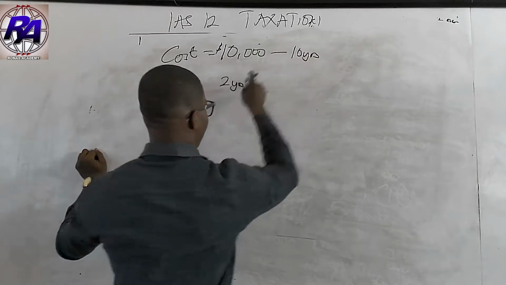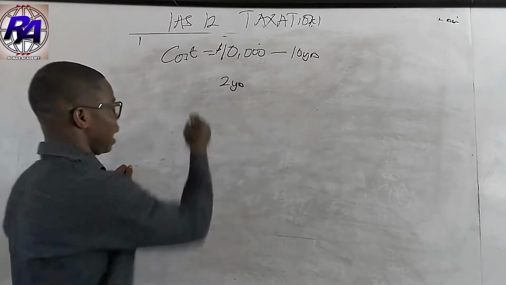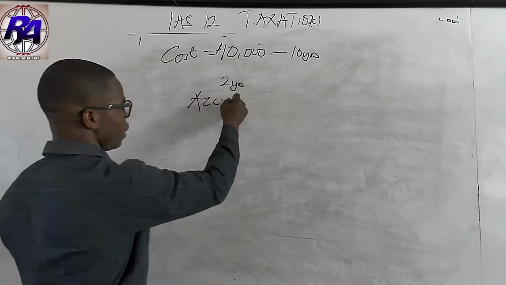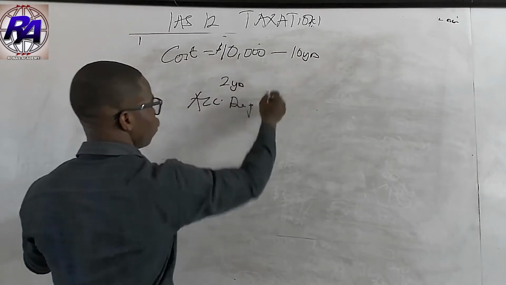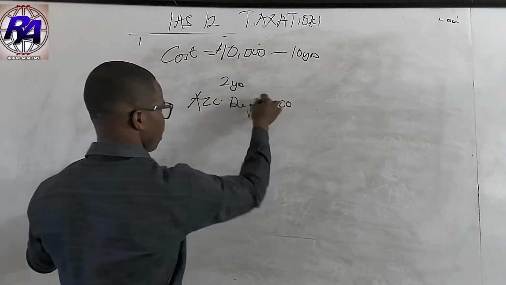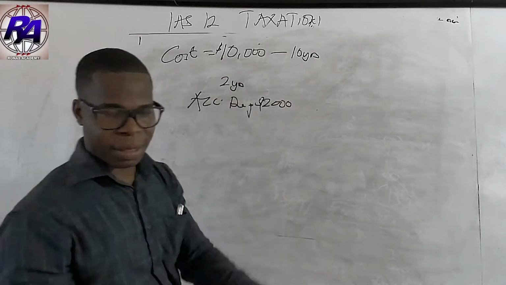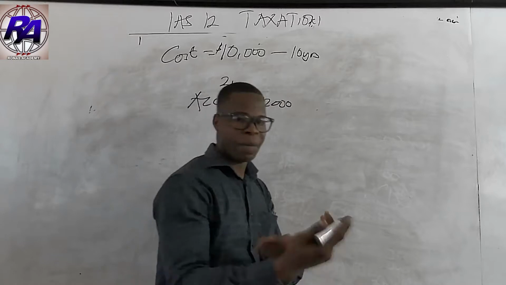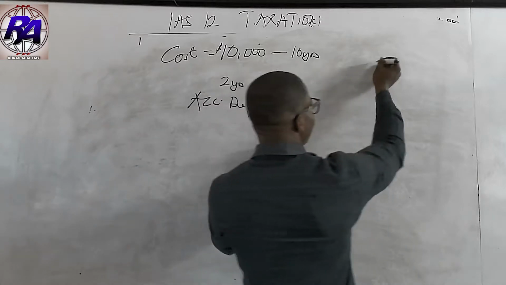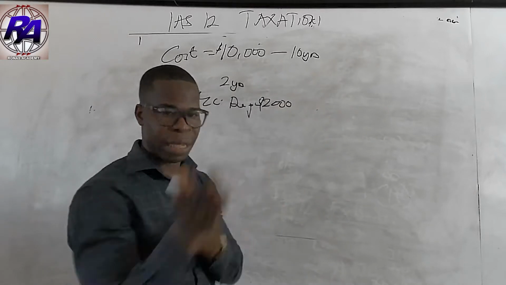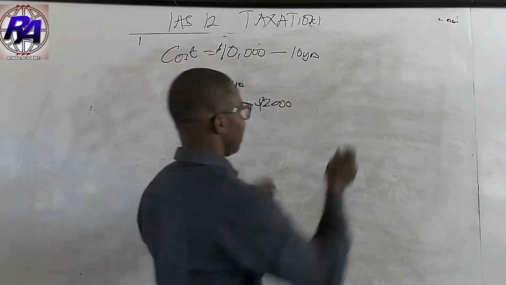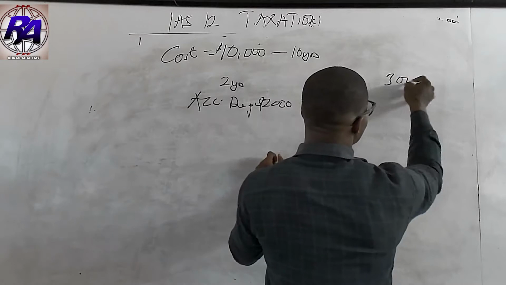That means the accumulated depreciation is going to be $2,000. Assuming that the tax authorities, instead of using your depreciation estimate, are giving you a tax allowance. Let's say they are giving us $3,000